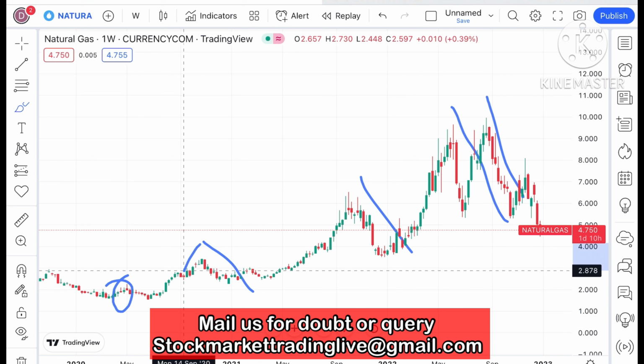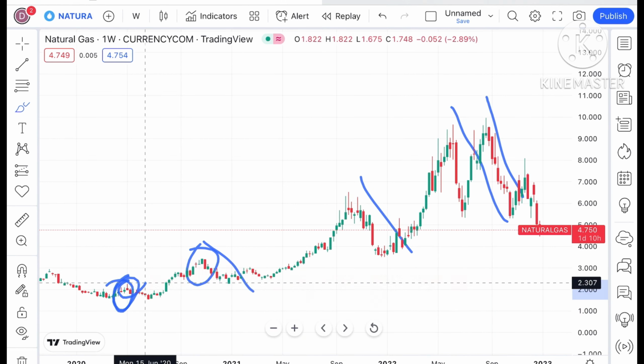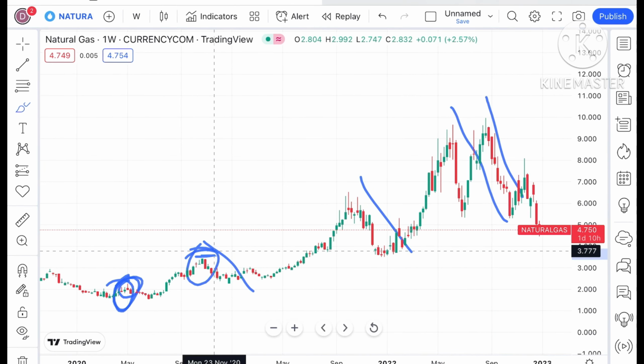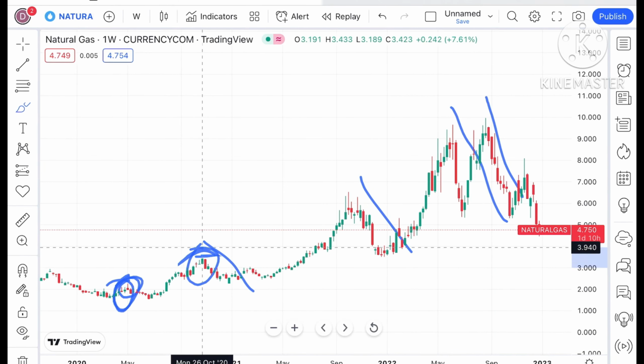If you look at this particular pattern, after making this high, the previous high breaks and it makes a new high. As and when it made a swing, a sharp fall came. Now if you look at this chart also, it went upside, crossed this particular high the second time, made a swing at this level, and we saw a sharp fall. A swing had formed at these levels, and then it made a new high, crossing this high for the third time, and again a sharp fall.